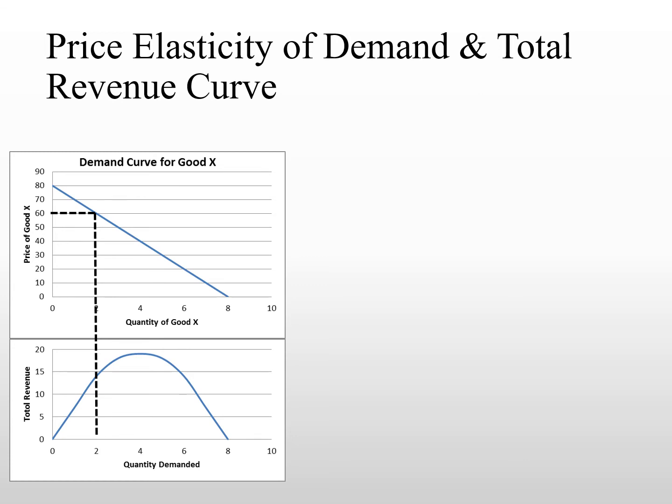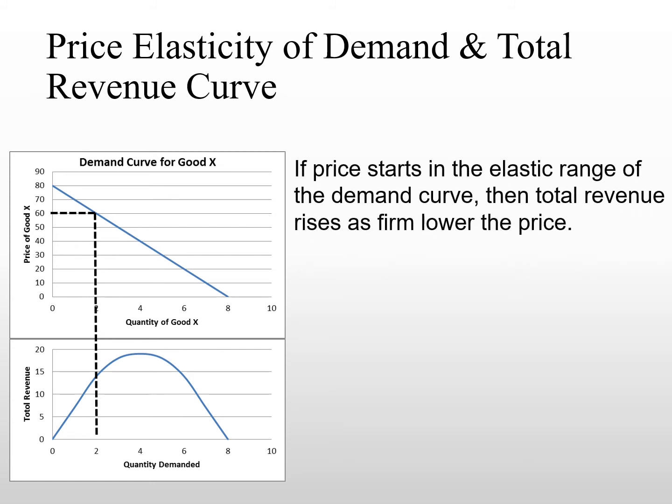So in general, if the firm is trying to maximize their revenues and they know that they are on the upper portions of the demand curve, the way they would increase revenue is by lowering the price. By dropping the price, when the firm is facing an elastic demand, the firm will see their revenue go up. So that's a very easy way to think about how firms set prices in the market to maximize revenue.